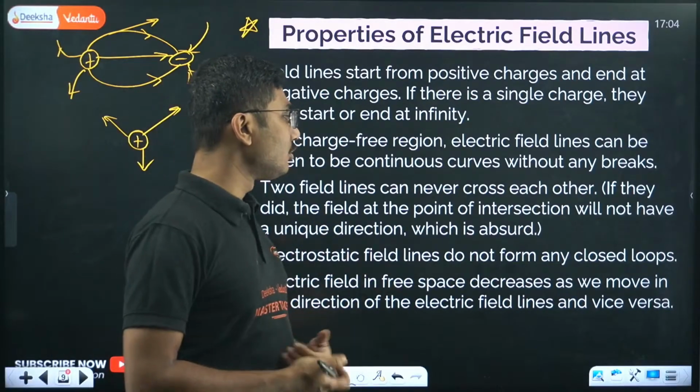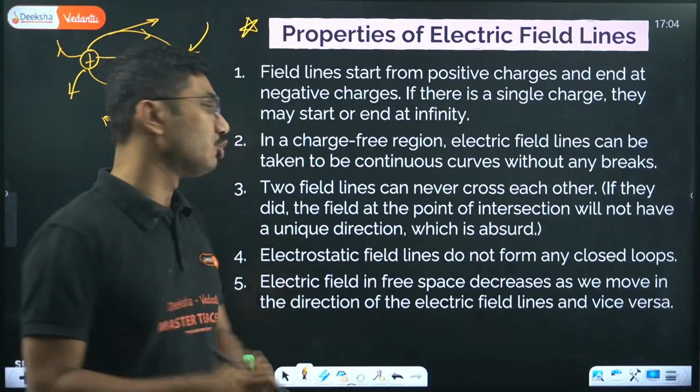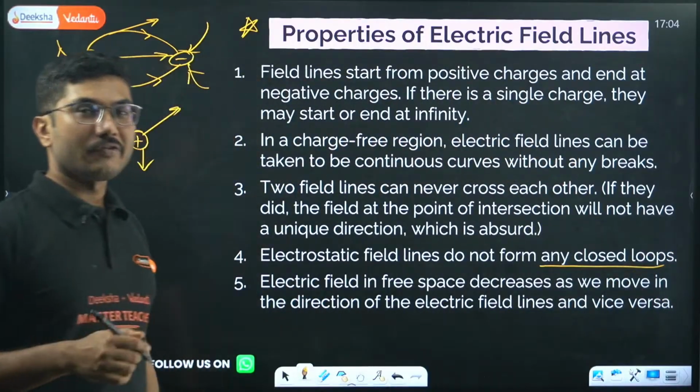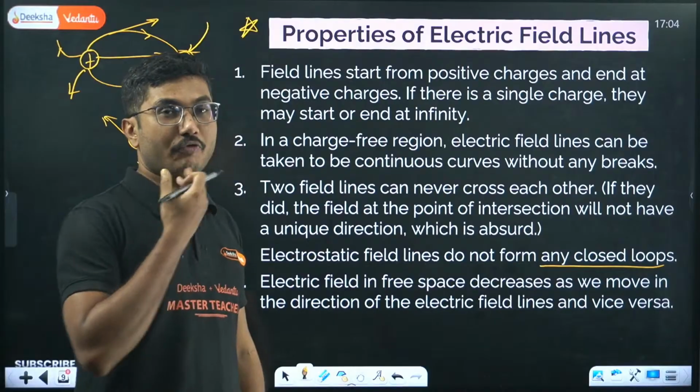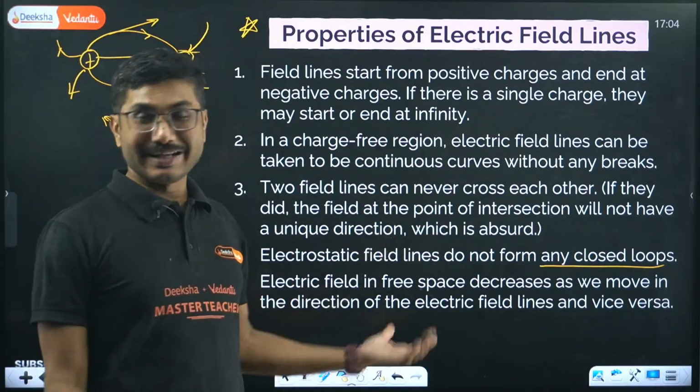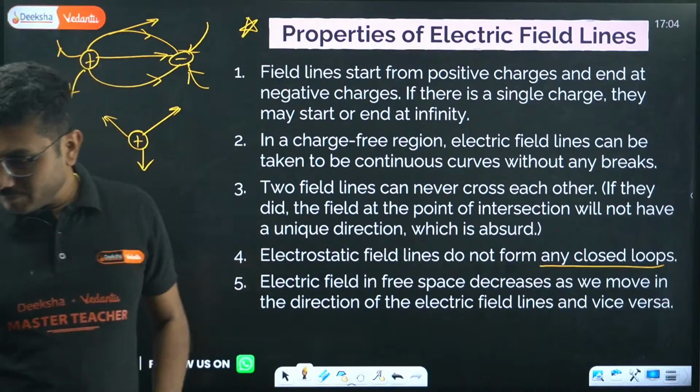Electrostatic field lines do not form any closed loop. Very, very important point. Electrostatic field lines do not form any closed loop. This is one point which is different from magnetic field lines that we will study in the future.